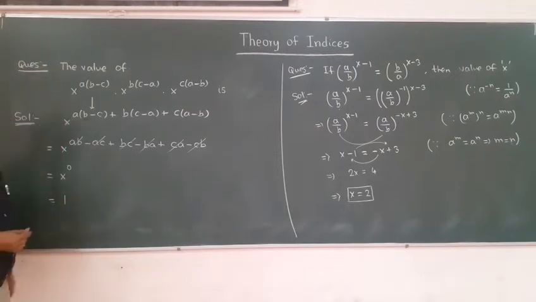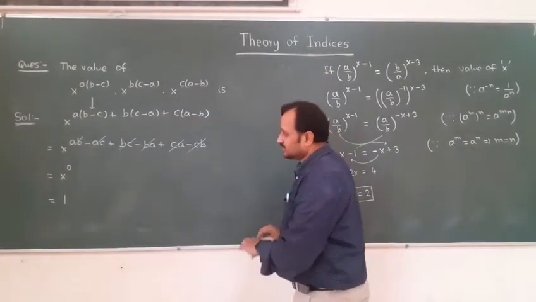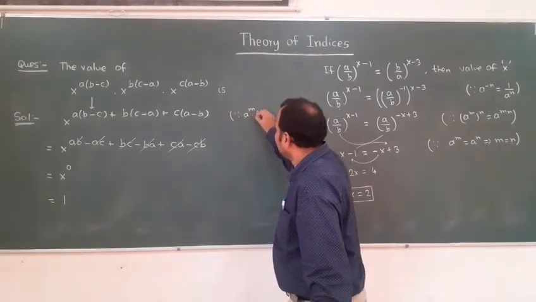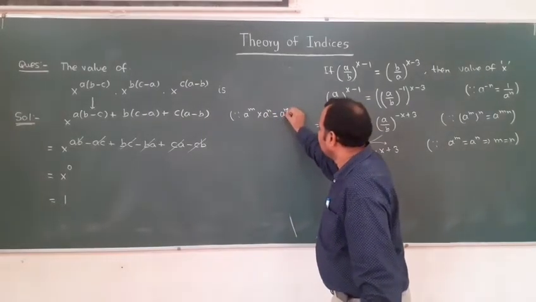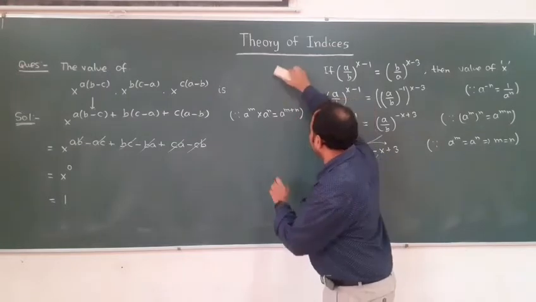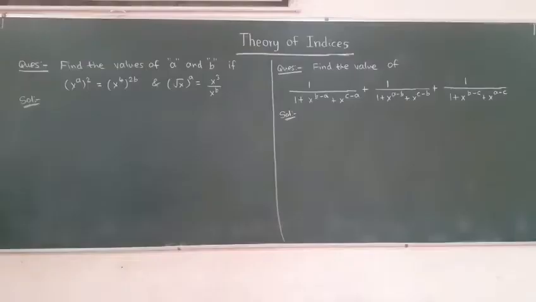And which property have we applied here? The property we applied is a to the power m into a to the power n is always equal to a to the power (m plus n). So this property I applied to get the answer of this question.